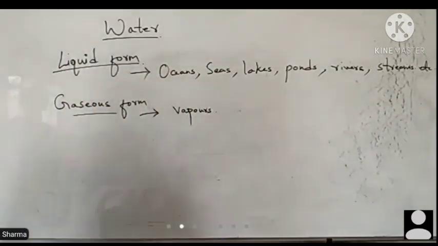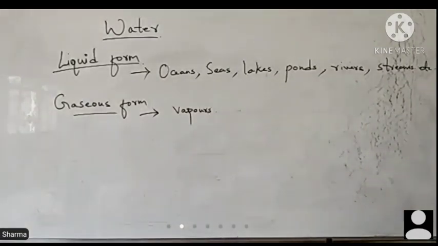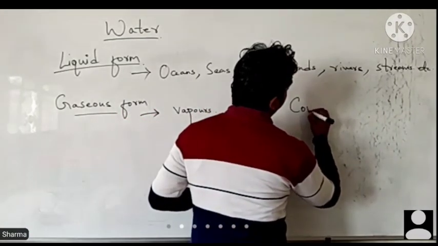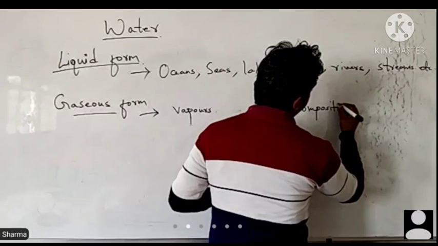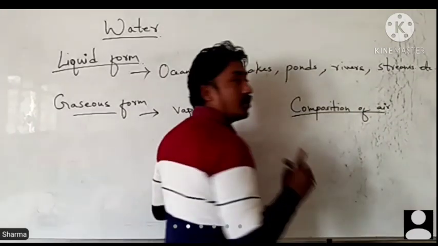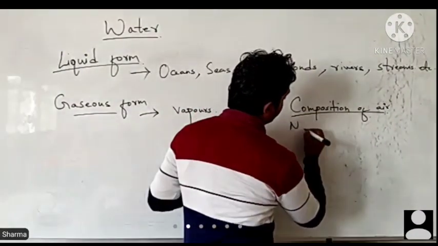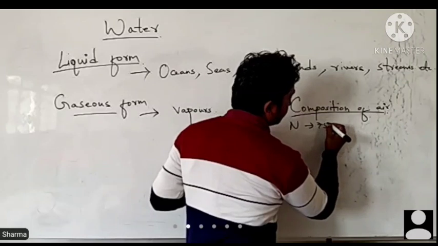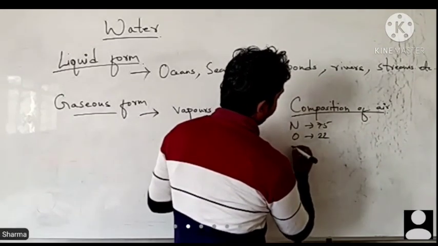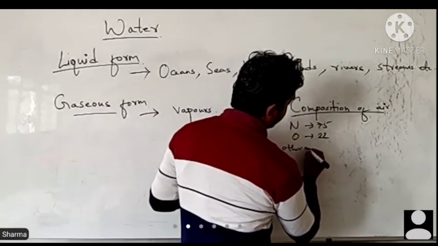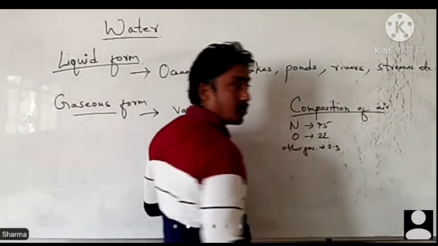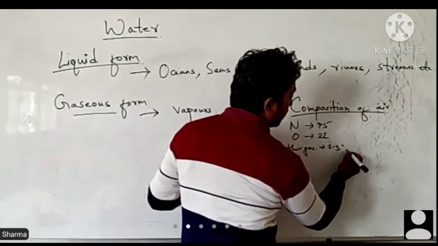So simply we can say that if we learn about the composition of air in the atmosphere, we can see nitrogen almost 75%, oxygen 22%, then other gases almost 2 to 3%.